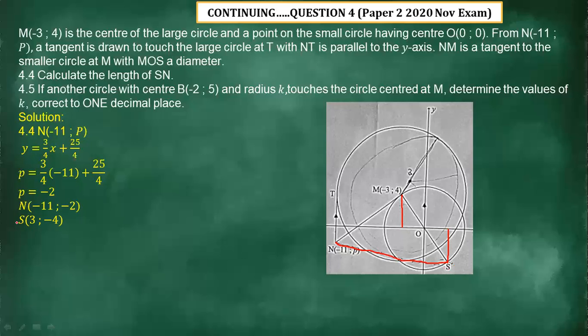So you just have to change the signs, but the coordinates are the same. You just reflect this point to this side, which is 3, 4. So it will differ in terms of the sign only.